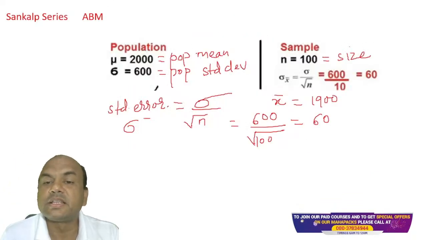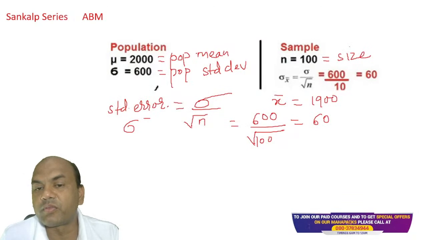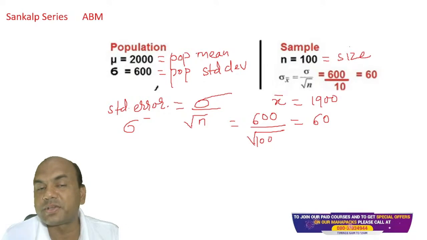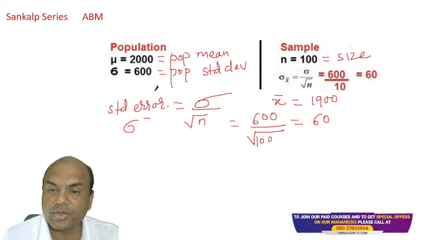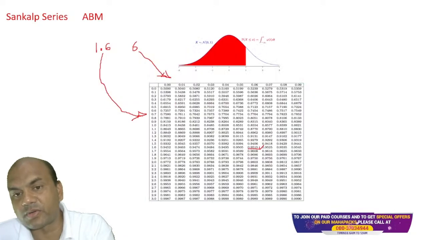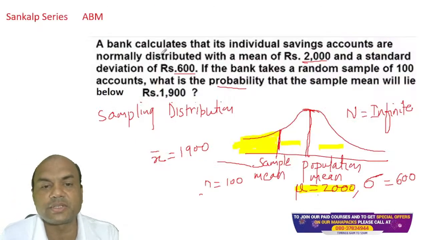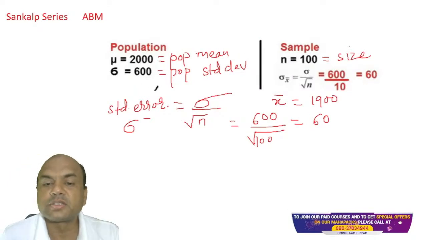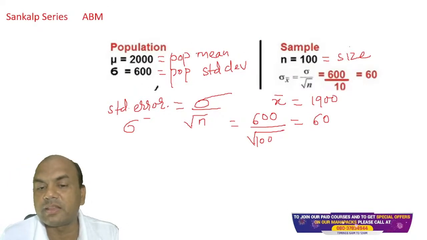Look at this. This n is given as 100. What is the standard error? The standard error formula, just now I showed you, is sigma upon root of n. Sigma means standard deviation upon root of n. What is the standard deviation given? 600. It's given over here. Standard deviation of 600, and root of n is root of 100, that is 10. So 600 upon 10 is 60. So my standard error becomes 60.